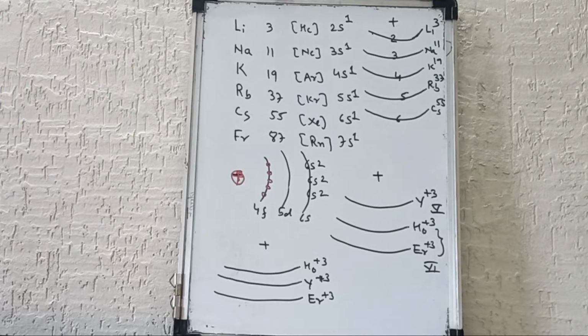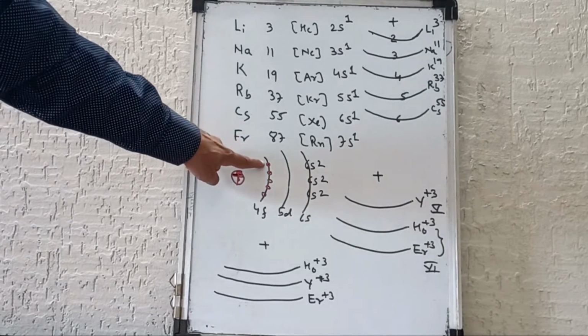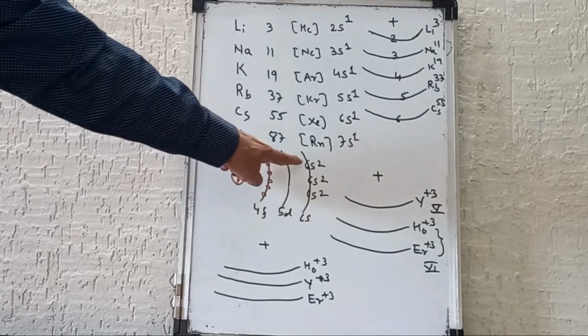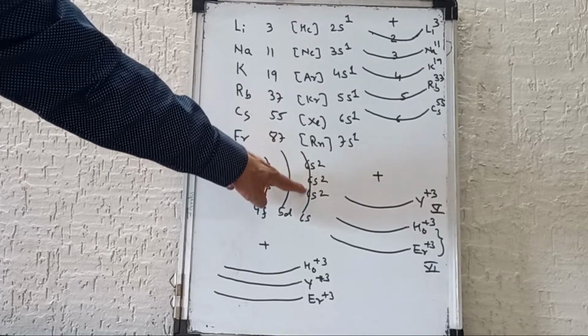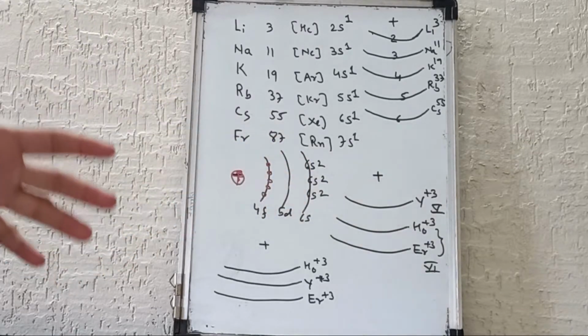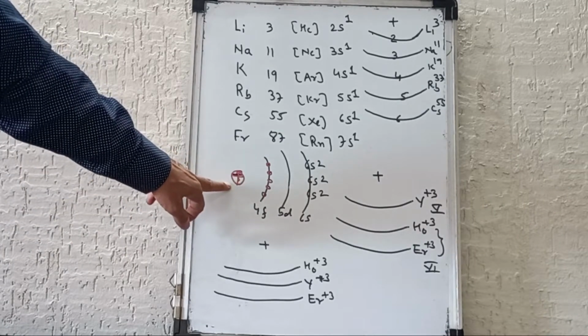I am repeating. In case of lanthanide elements, the new entering electron takes position in the 4f energy level instead of the outer energy level. So the number of electrons in the outer energy level remains the same. Moreover, as atomic number increases, nuclear charge also increases.